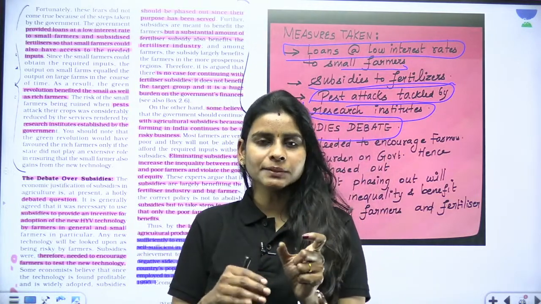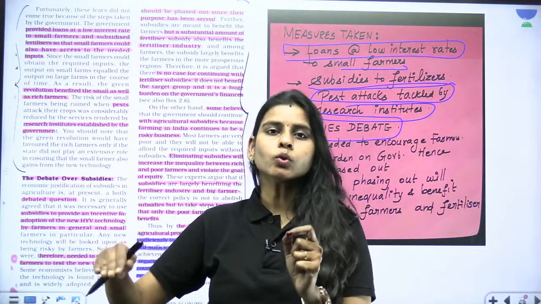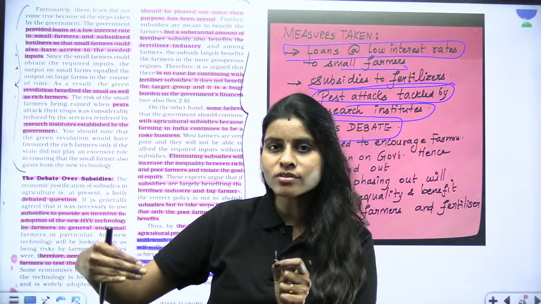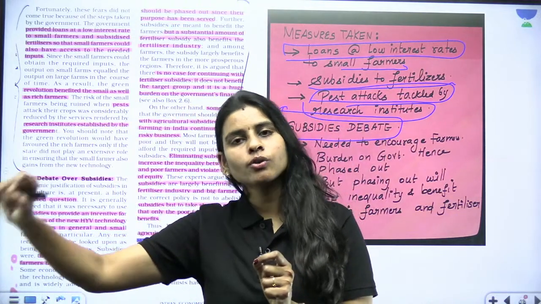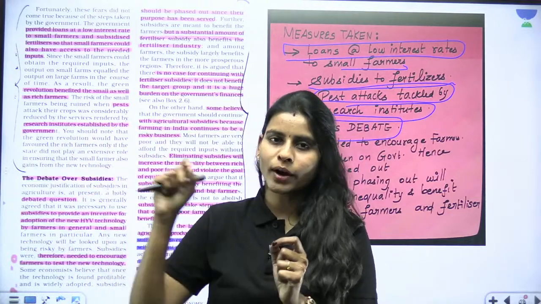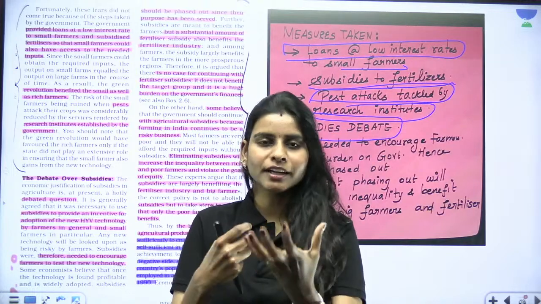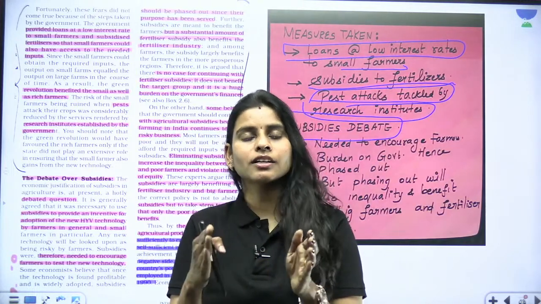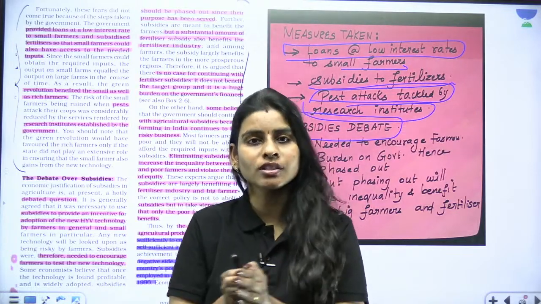But this can hit the small farmers, who still do not have enough resources or investments in hand. And second, this is going to go against the government also. Why? Because with subsidies, the government was able to gain its vote banks. So this is the condition that made the government continue subsidy even after the Green Revolution period.